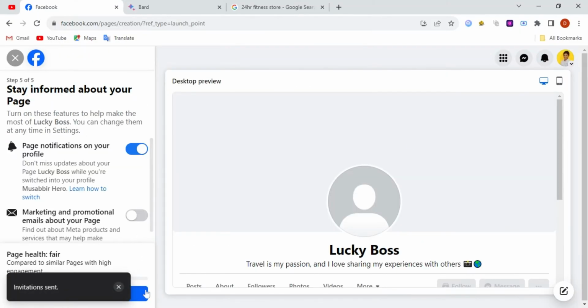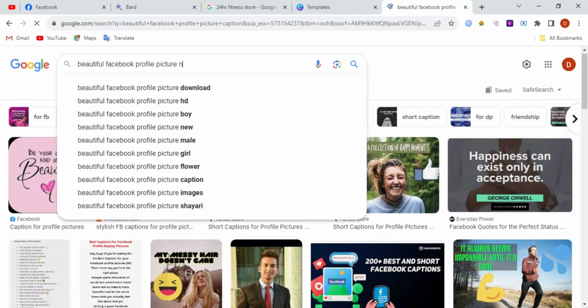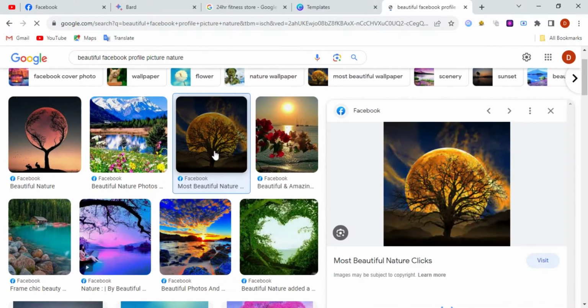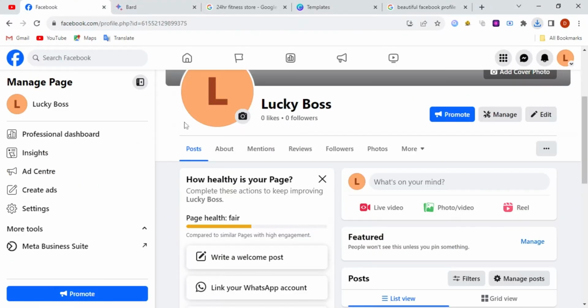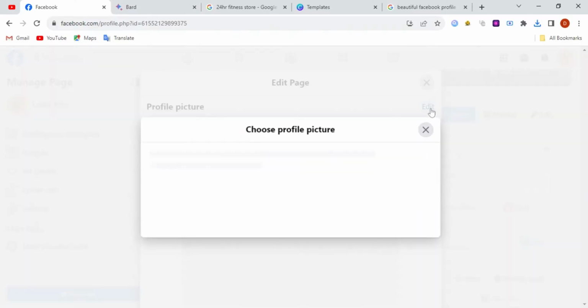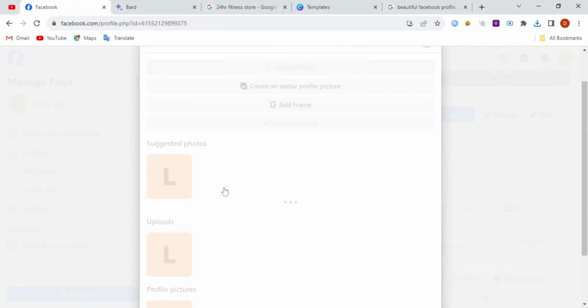So go to Google and search beautiful Facebook profile nature picture. Search for it, click the image icon and select one image. Oh, like this. This is a beautiful image. So go to your Facebook account and you see the edit option on the right. Click on it, then click the profile add option and give your profile picture.